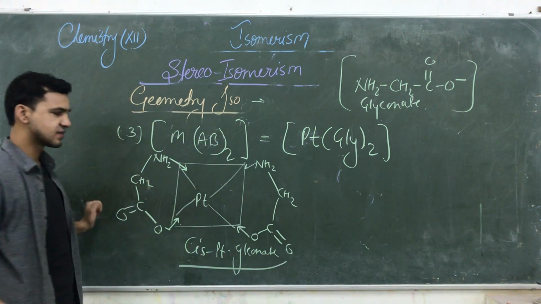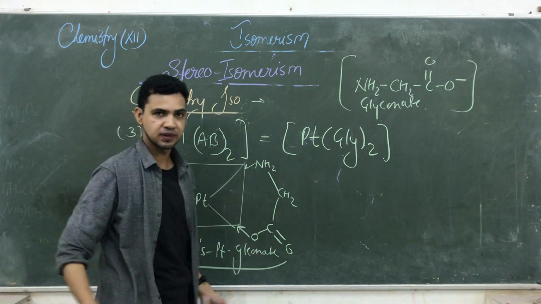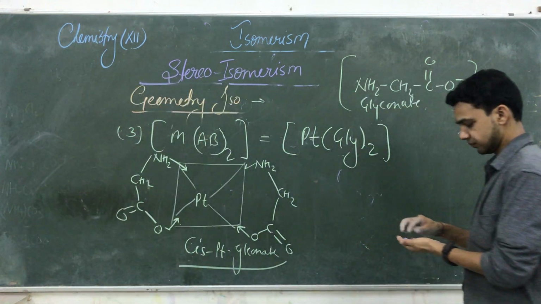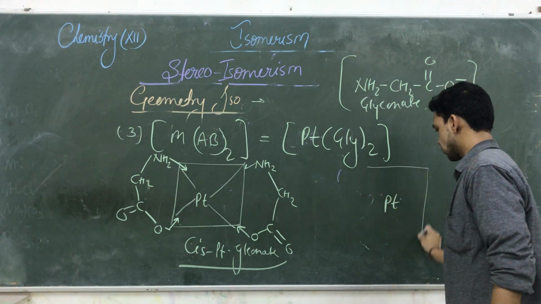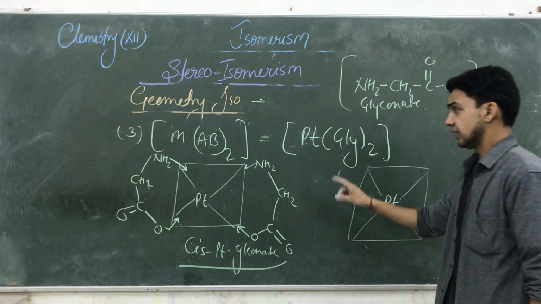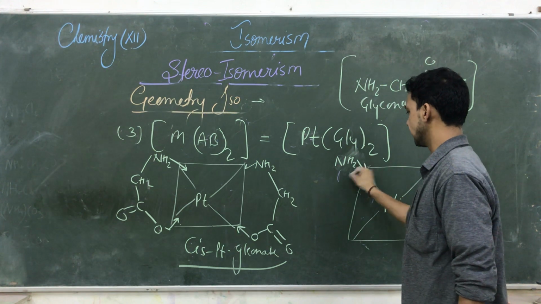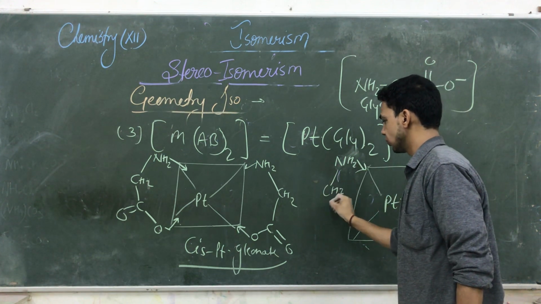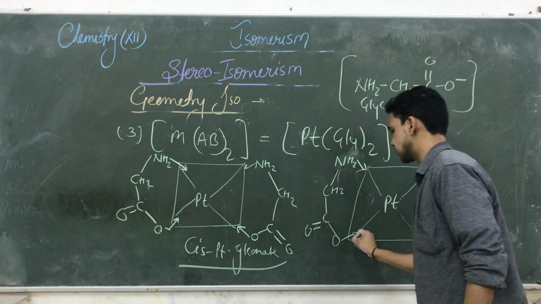Which one is this? Cis. Now what do you do? Leave this as it is, and convert this one to the opposite direction. See, the next one is platinum. That is a square planar structure we are going to draw here. Here NH2 remains in its own position. Keep NH2 attached like this. That is CH2, that is C double bond O, and this O negative is attached here.